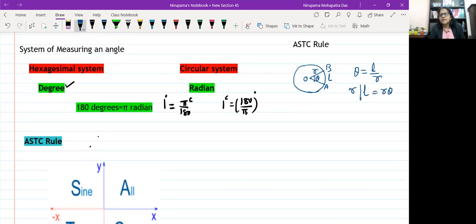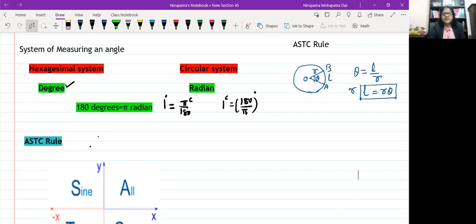This formula is valid only when the angle subtended at the center by the arc is measured in radians. In case the angle is given in degrees, you have to convert it to radians, then only you can apply this formula. Otherwise, your solution will not be correct.